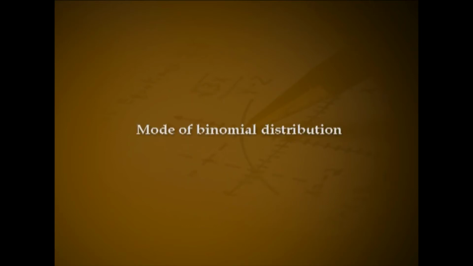Mode of binomial distribution. Let x be the mode of X following binomial distribution, and then x is the value of x where the probability is maximum. Hence, f of x minus 1 less than or equal to f of x, let it be number 1. f of x plus 1 less than or equal to f of x, let it be number 2. Where f of x equal to probability of capital X equal to small x.